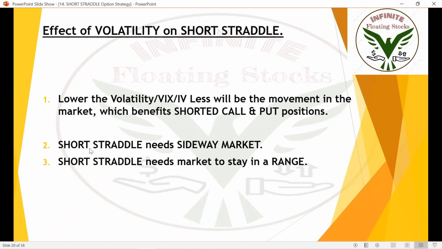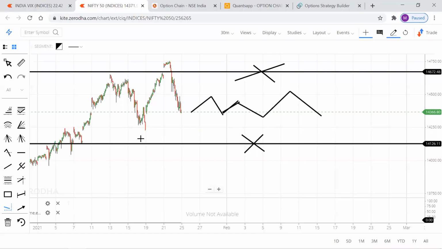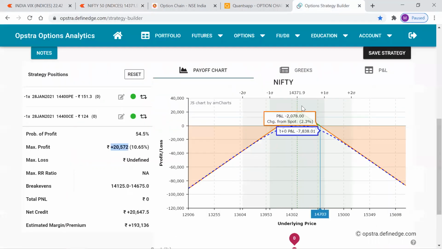Short straddle needs a sideways market, and it needs the market to stay in a range. This is the range, and these are the break-even points. We need the market to stay in this range to get maximum profits, because that range is the green range according to the payoff chart.